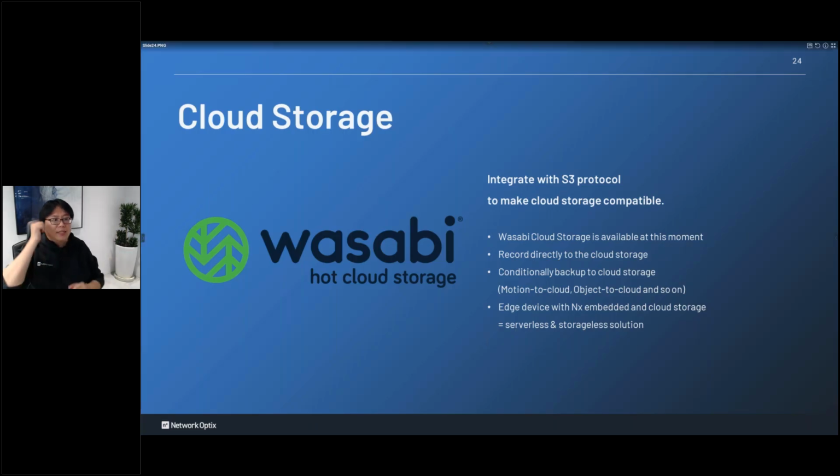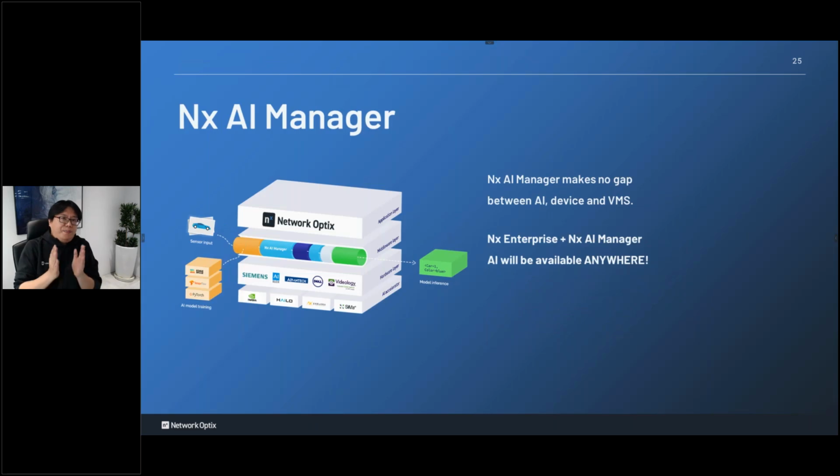And the AI manager, right? This is a tool for you to easily deploy your AI into anywhere that NS Enterprise server is running. I will introduce you to this one later for more detail. All right. So AI manager only enterprise has in the future. Right now, we don't announce the AI manager yet, right? And next year we will officially release this one, and then you can use this one if you are using the NS Enterprise. This is another, let's say, another license key, right? You will need to subscribe the AI Manager license key to have the AI Manager. Okay, I will introduce this one later.